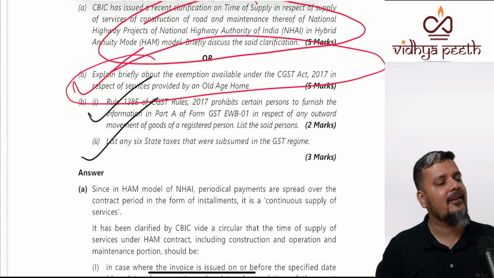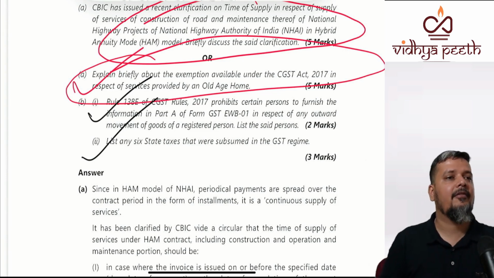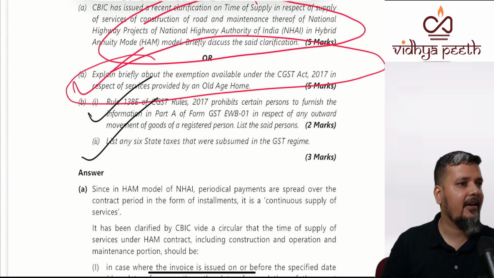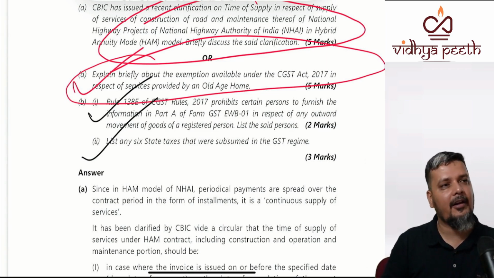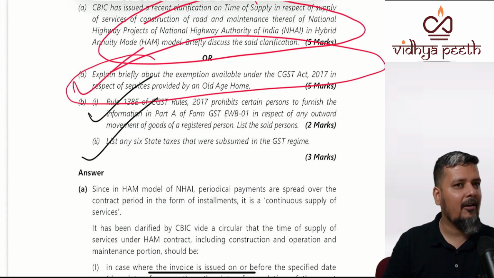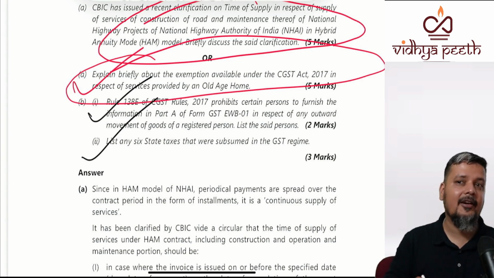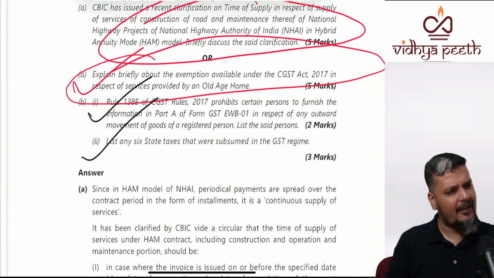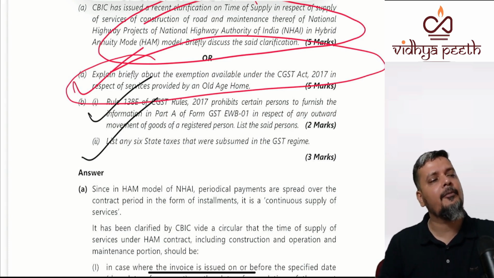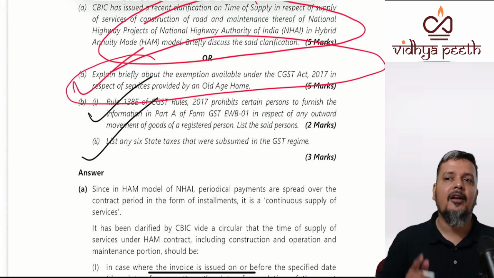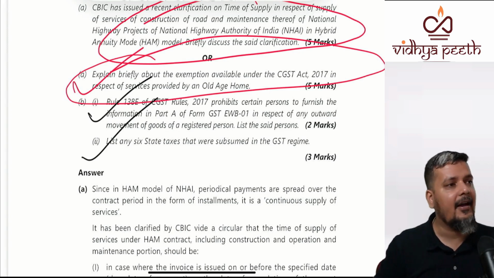Any 6 state taxes that are subsumed inside? First chapter, 5 star. You have VAT, sales tax, entity tax, purchase tax, advertisement tax, betting, gambling, lottery, and entertainment tax by state government. Though I have put all these in one part, you will find it an easy question, 5 star. So here it is all coming properly. There was only one bouncer, but I said 99.99%, even if that's a bouncer question in C part, you will be able to attend the entire 50 marks.